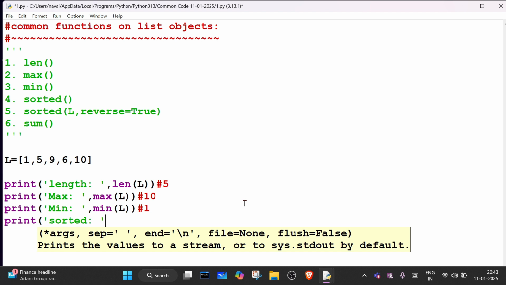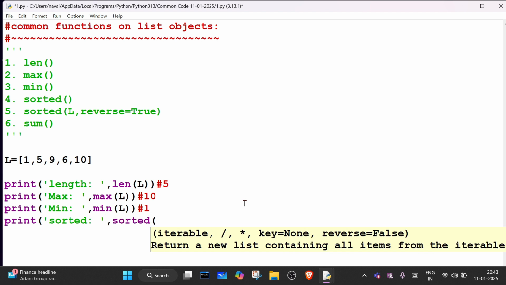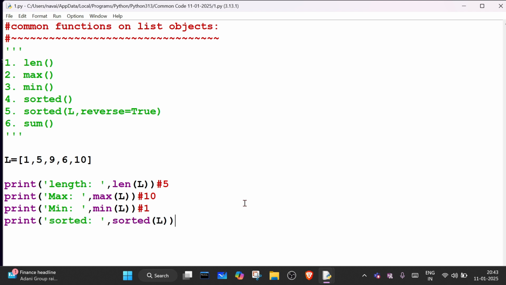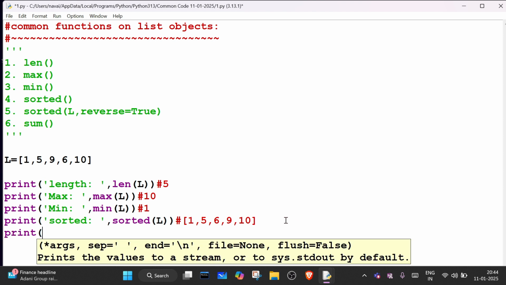Okay, now we have the sorted function. Inside sorted we will write the list object name. So it will sort the list in which order, ascending or descending? Ascending. So first is 1, and the second value is 5, after 5 comes 6, after 6 comes 9, and then 10. 9 and 10, right? We will cross check also.